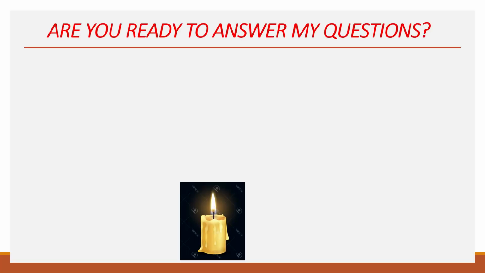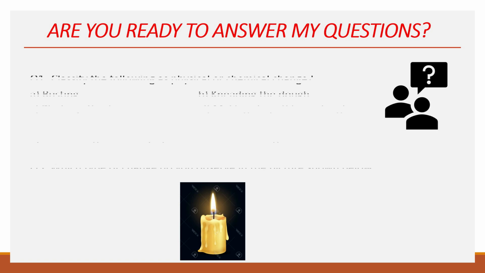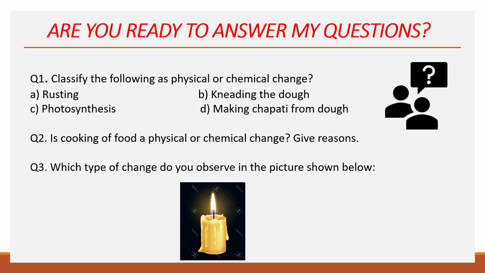Okay, now students, are you ready to answer my questions? You might be thinking now what questions ma'am is going to ask. First question is, classify the following as physical or chemical change. 1. Rusting. 2. Kneading the dough. 3. Photosynthesis. And 4. Making chapati from dough. Question number 2, is cooking of food a physical or chemical change? And you have to give reasons also.